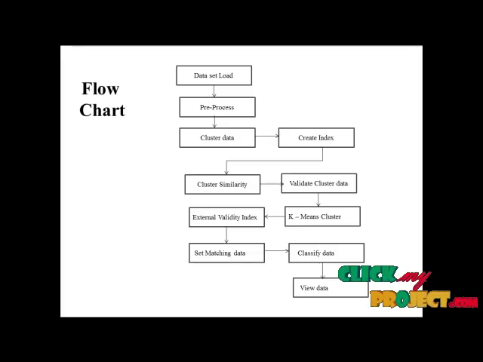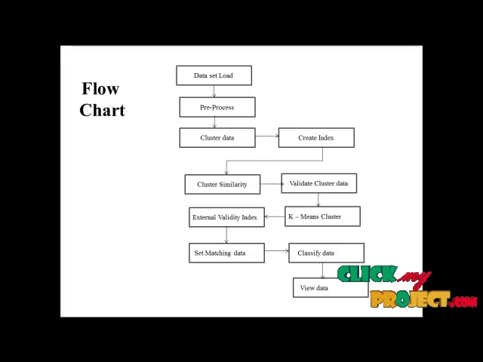This is the flow diagram for the clustering data to be analyzed for data mining. The first step is the data set load. Here we add different attributes to create data sets, and we use multiple data sets to be processed. The file chooser is used to choose particular records or data, and the data set will be loaded and stored in the database.